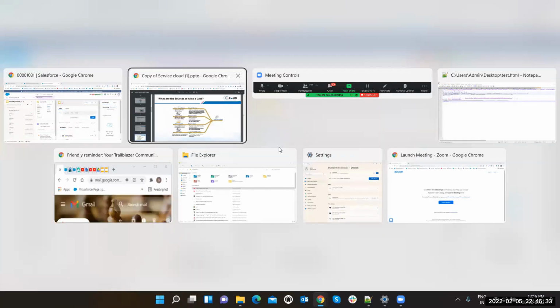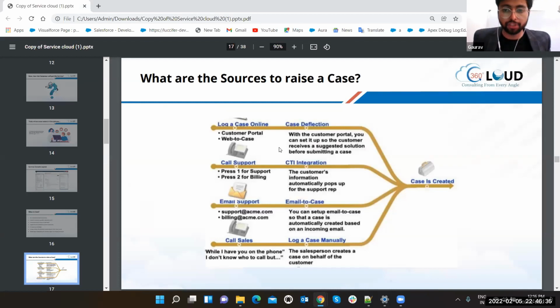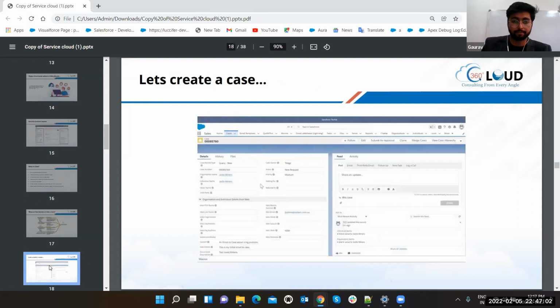Thank you. So guys, what are the sources to raise a case? These are some of the ways through which you can raise a case: log a case online, call support, email support, call sales, email to case, log a case manually, CTI integrations, and case definitions. Once the case is created, it is like a 4-lane highway, and the case creation is the bottleneck, so you can see every car one by one and check it. These are the multiple sources through which you can have cases. Let's come to the next slide.